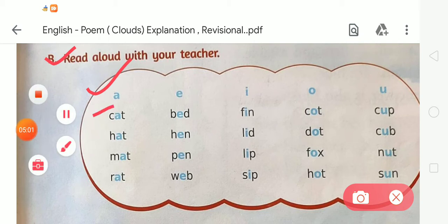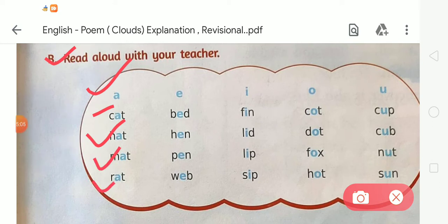CAT cat, HAT hat, MAT mat and RAT rat. These are the words of vowel sound A. Now the next vowel sound, E: BED bed, HEN hen, PEN pen, WEB web.